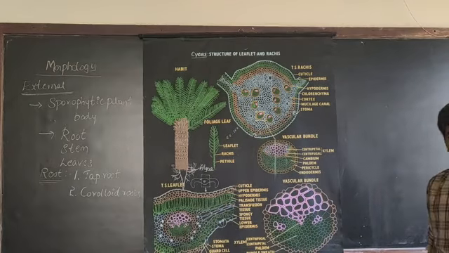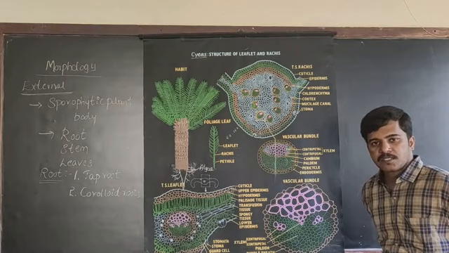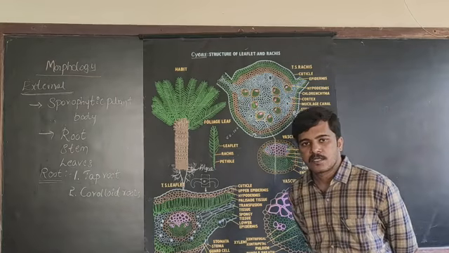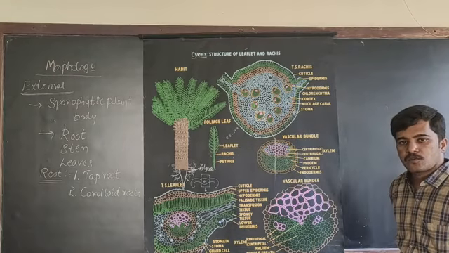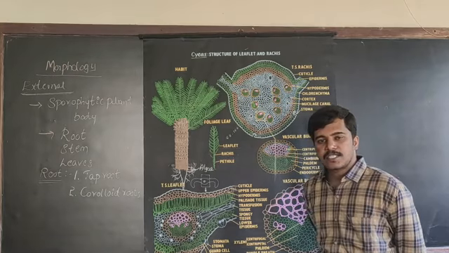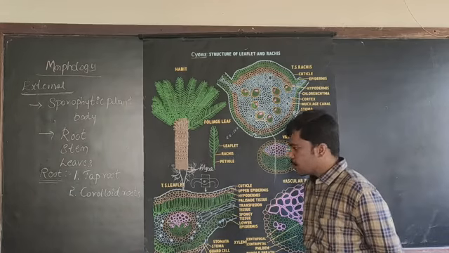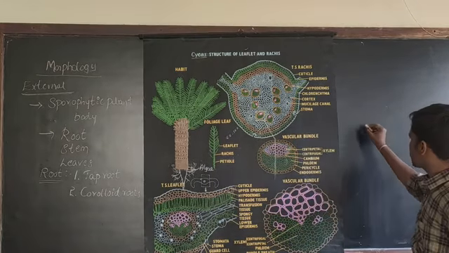As I have told you, in case of gymnosperms, the root system is mainly a taproot system. In case of taproot system, when the seed germinates, the radicle will come out, and that radicle will develop into a main root.